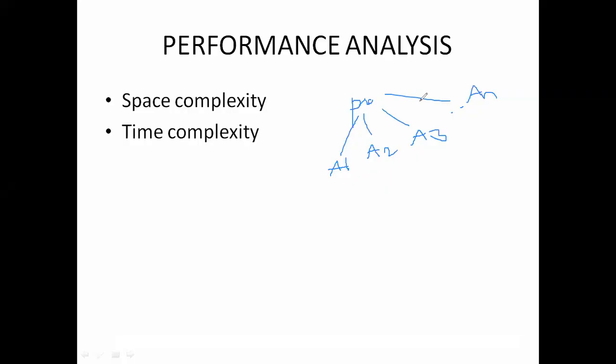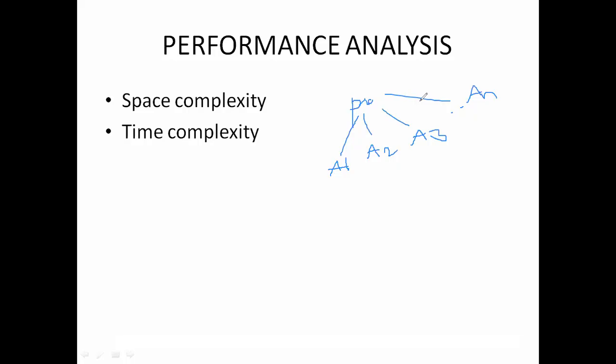For this purpose, we have to do the performance analysis. Performance analysis means an algorithm is said to be efficient and fast if it takes less time to execute and consumes less memory space.